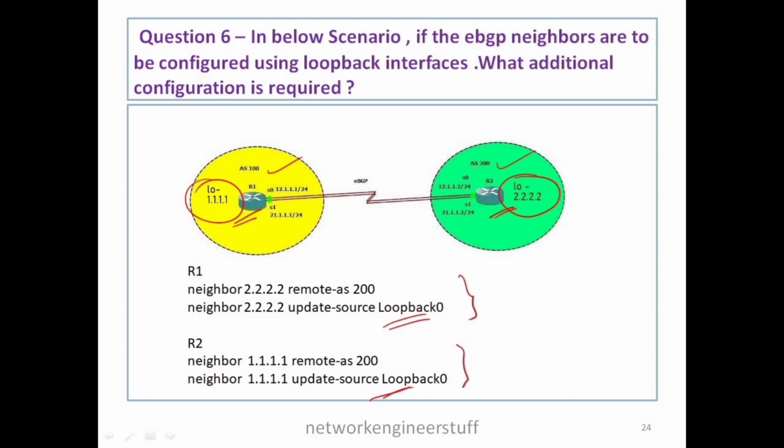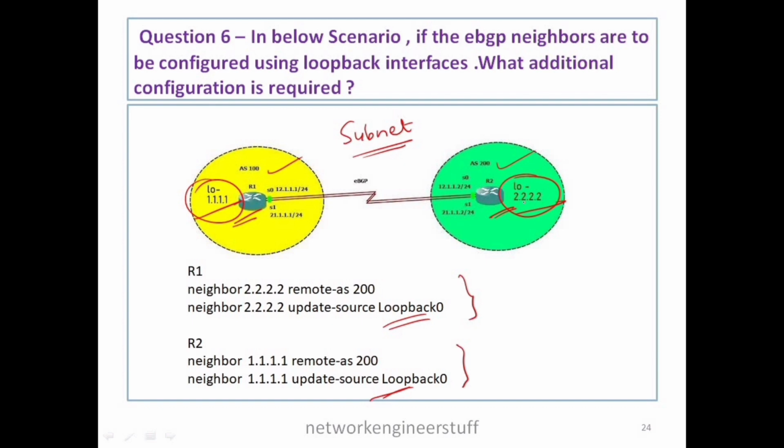That is, they should be in the same subnet. Now, here we are using loopback interfaces, which are not in the same subnet, right? This 1.1.1.1 and 2.2.2.2, they are in different subnets. Basically, they are in different broadcast domains, and they are not directly connected to each other.